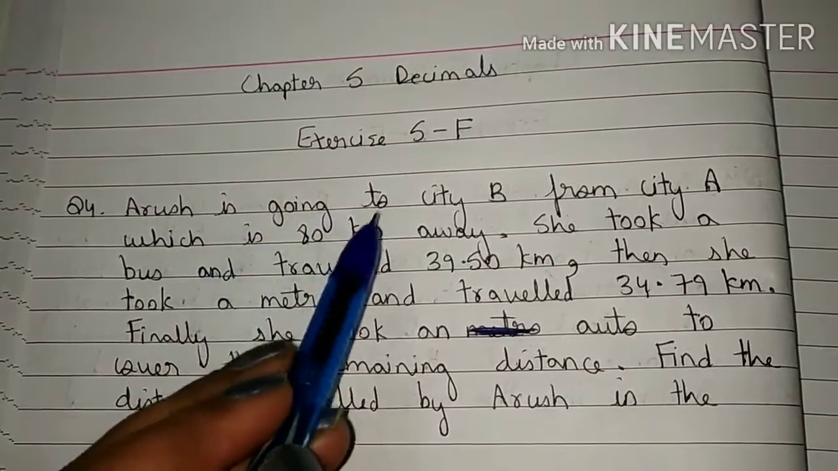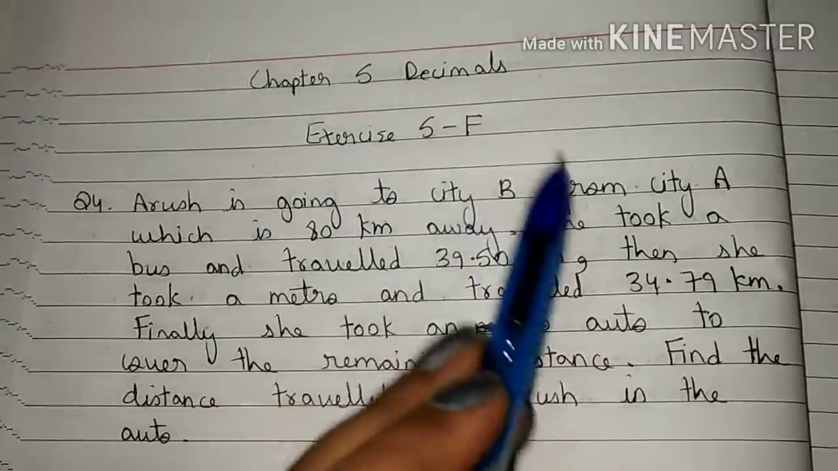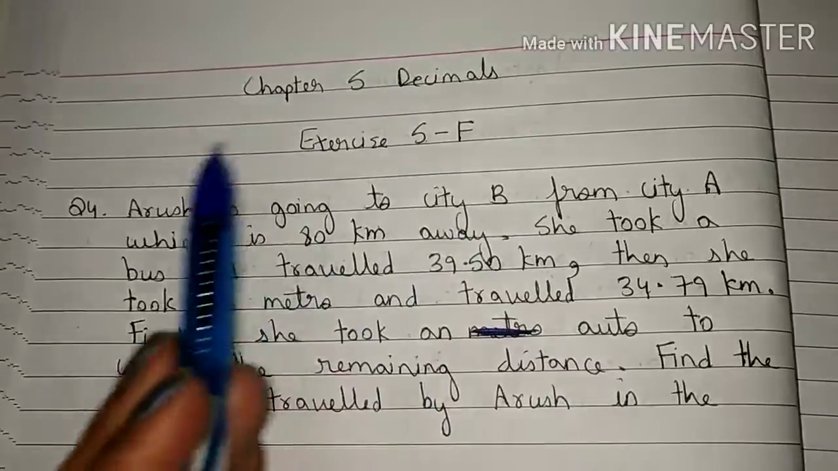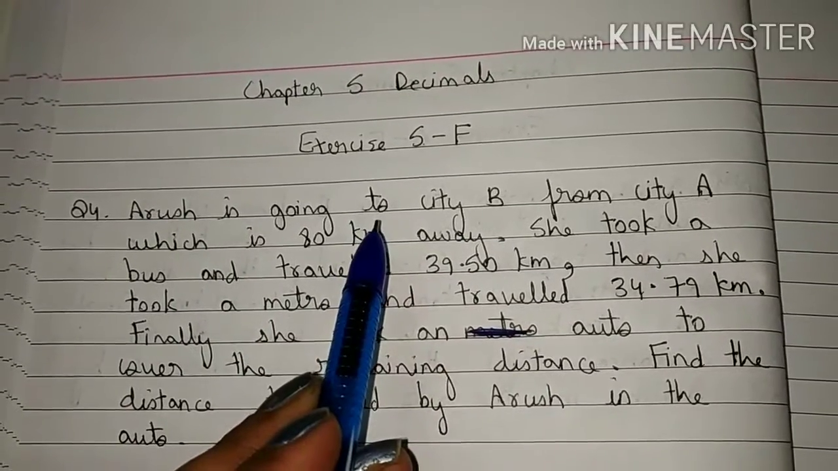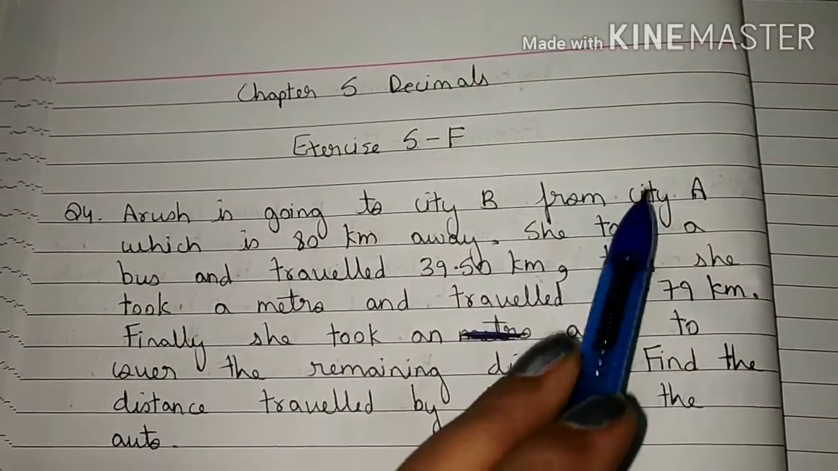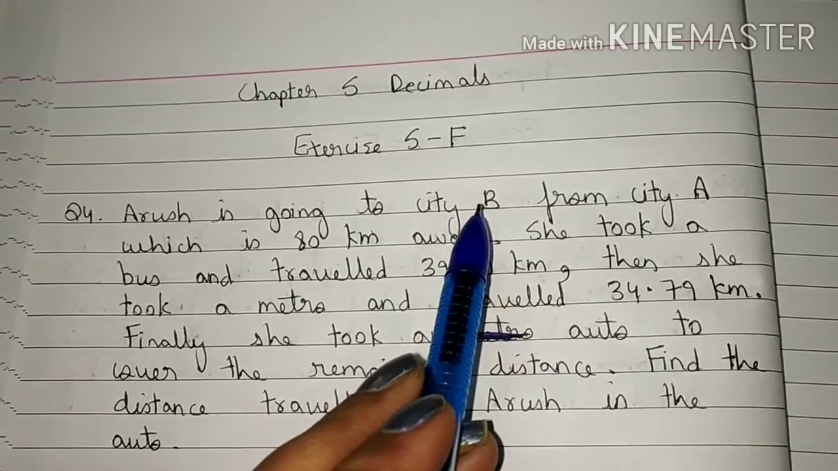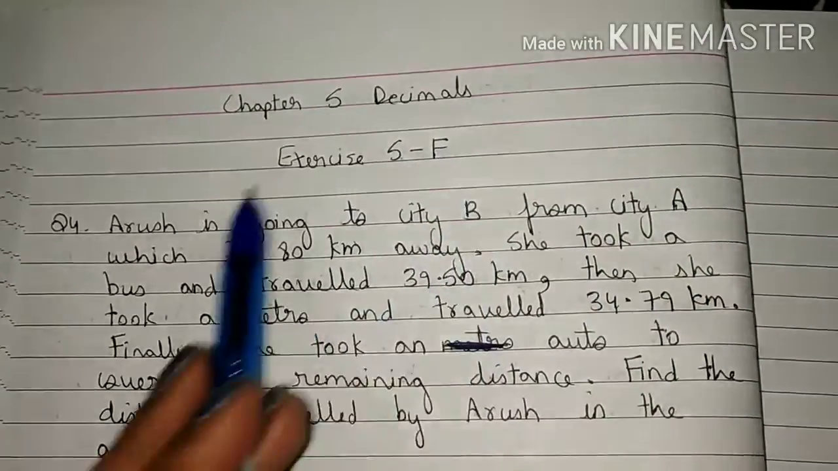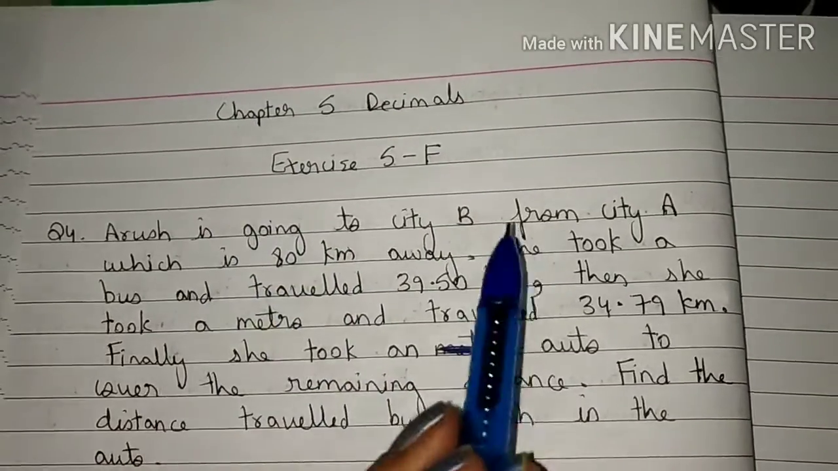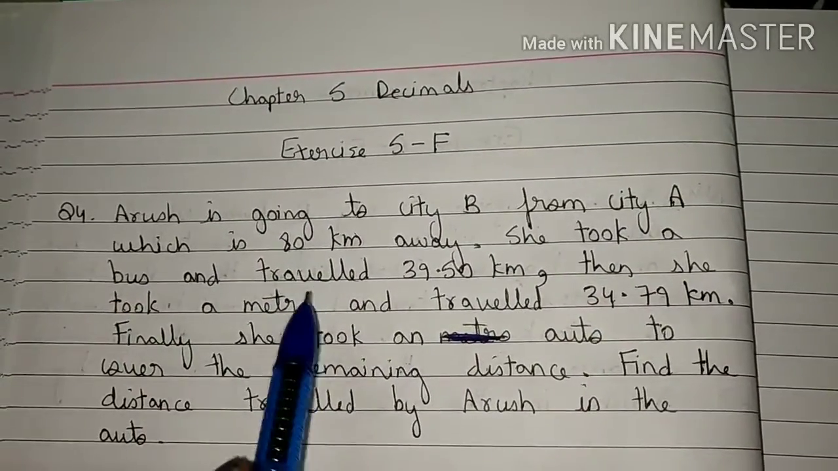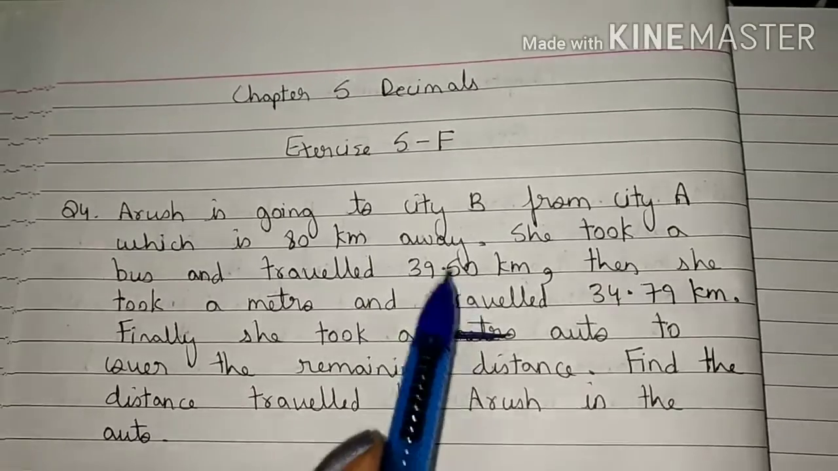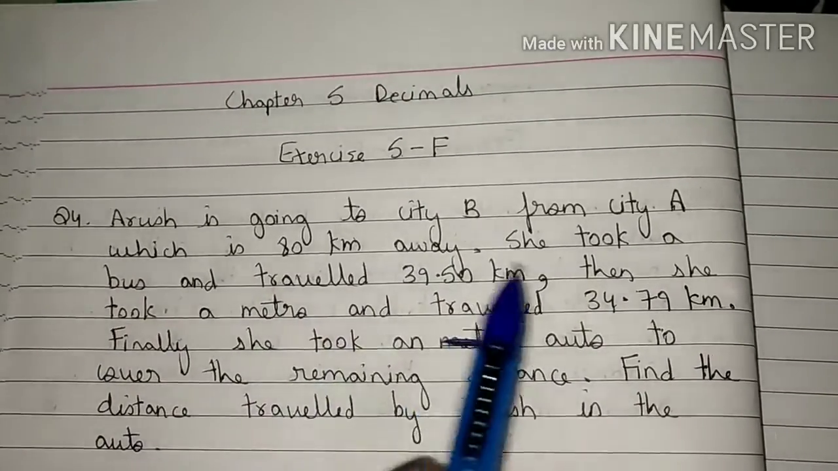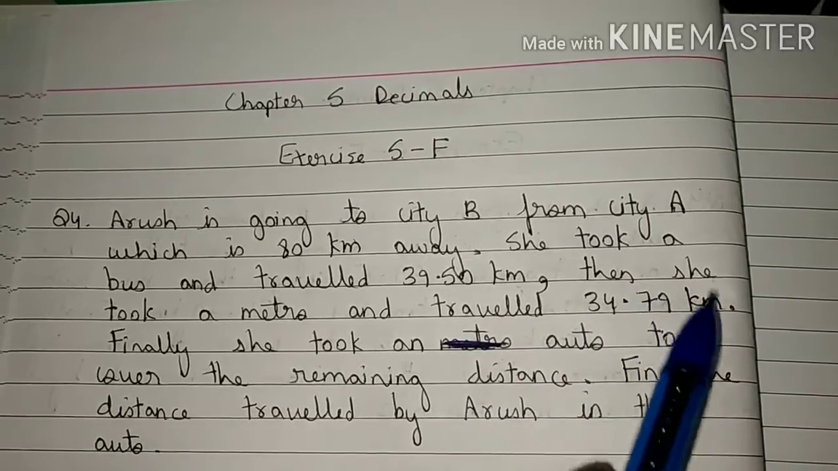Arush is going to city B from city A, which is 80 km away. Arush is going to start his journey from city A to city B, and the total distance from city A to city B is 80 km. She took a bus and travelled 39.50 km. Then she took a metro and travelled 34.79 km.